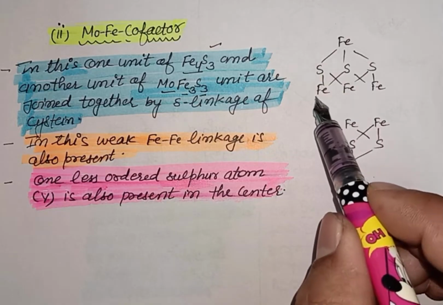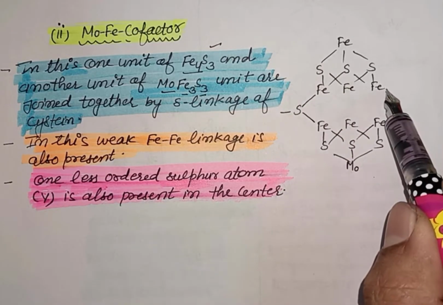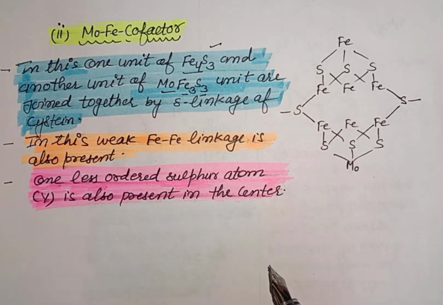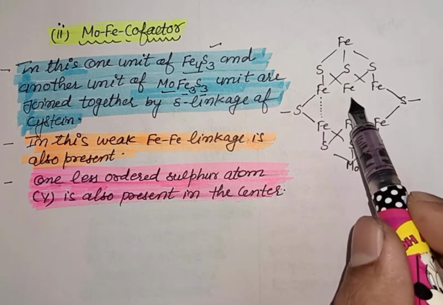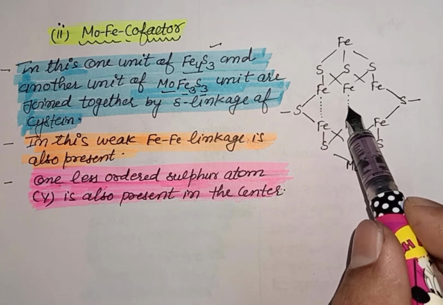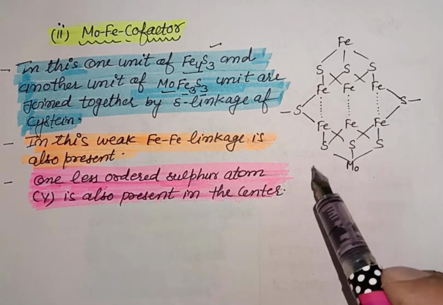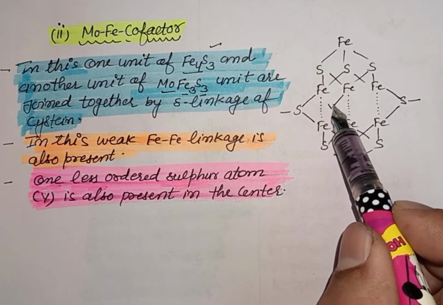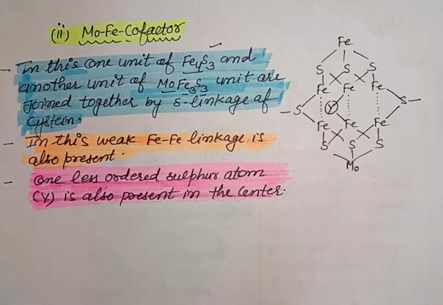In this, two Fe atoms are joined together by the sulfur of amino acid cysteine, and here these two Fe atoms are joined together by the sulfur atom of amino acid cysteine. These two Fe are joined together by a weak bond. In a similar way, these two Fe are joined, and here also joined together by a weak Fe-Fe bond. In the cavity of this MoFe cofactor, there is a less ordered sulfur atom, which is represented by Y.